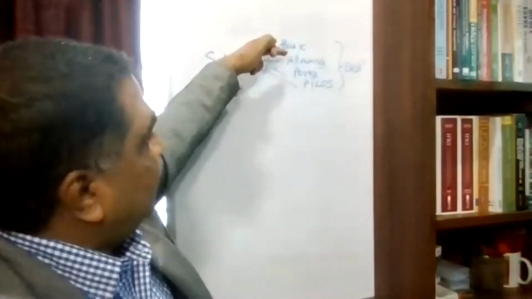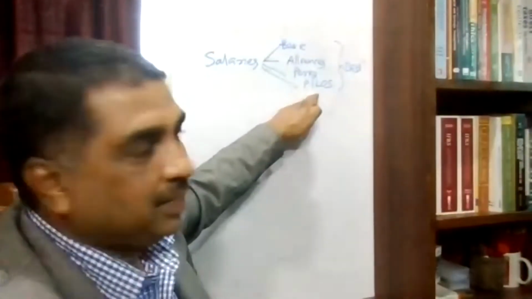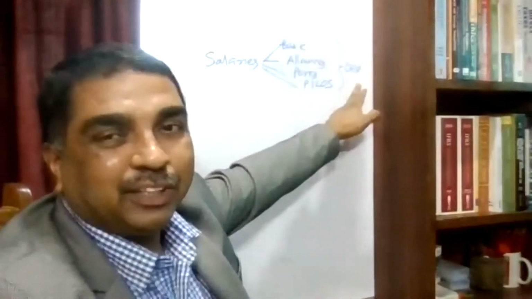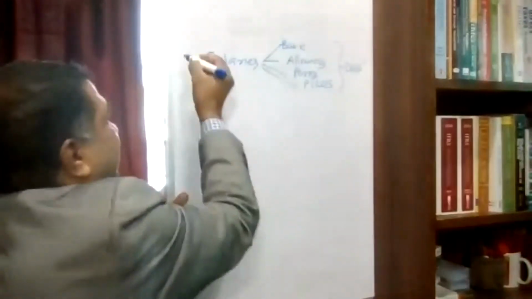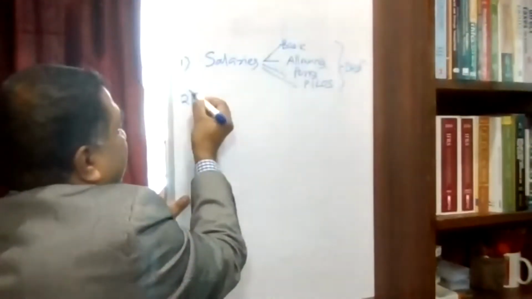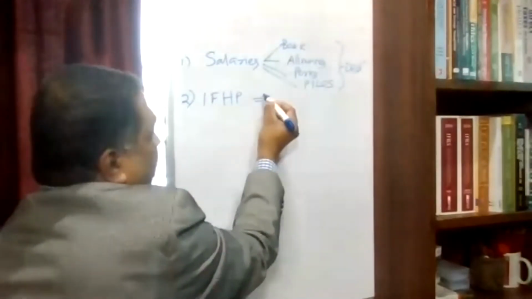It consists of basic salary, allowances, perquisites, profit in lieu of salary. Then it will be subject to some specific deductions. That is salary, number one. Number two, income from house property.